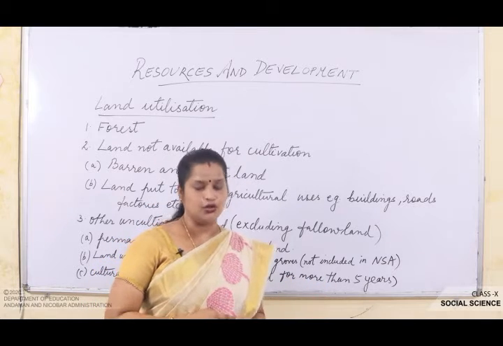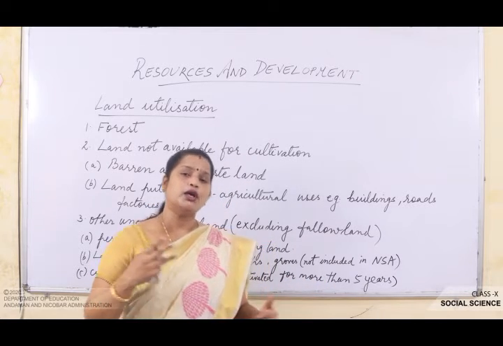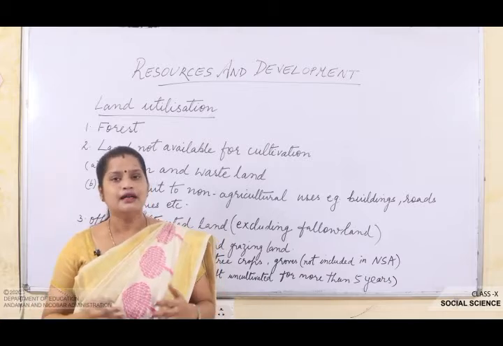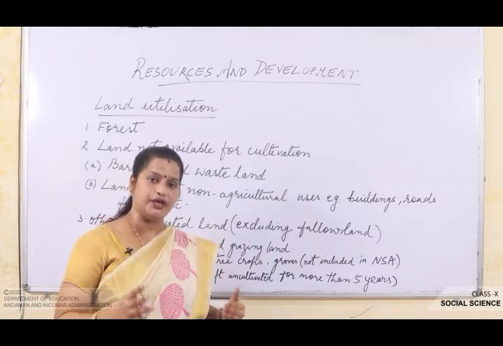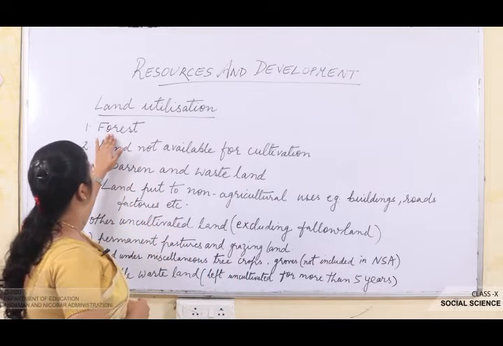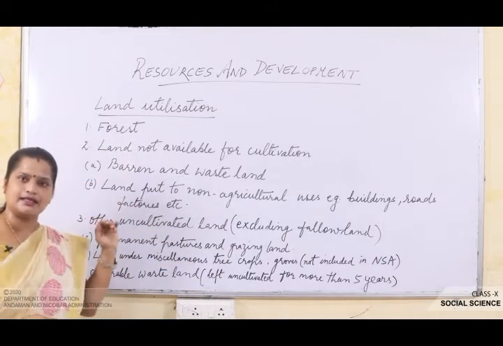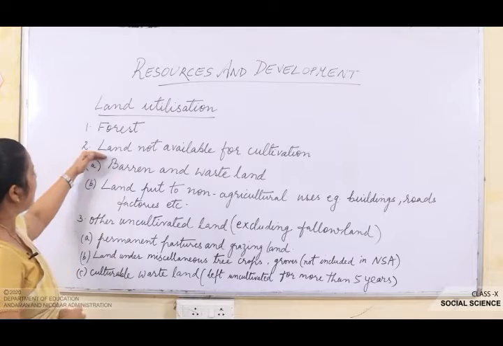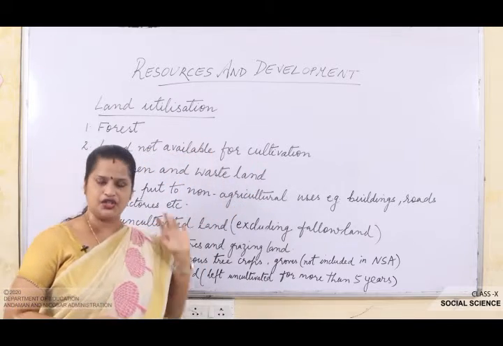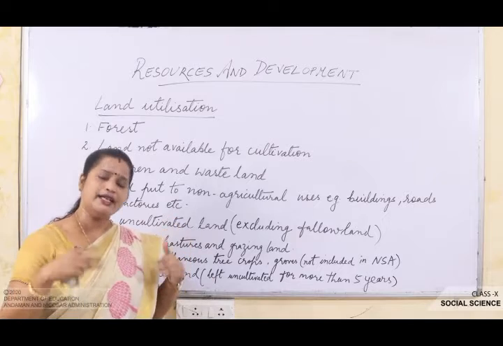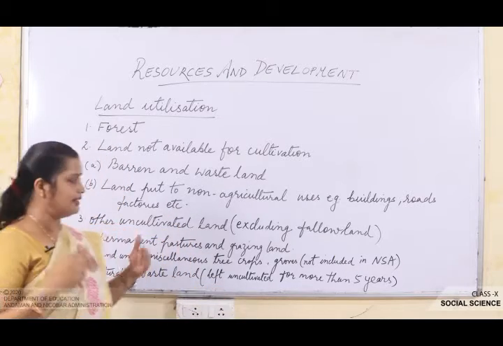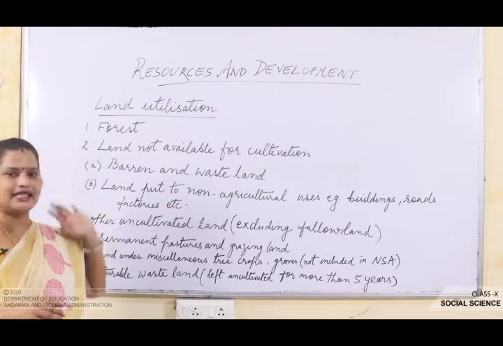Now what is this land utilization? It means for what all purposes we use the land, okay? So that is what we are going to discuss here today. Now first, we use the land for forest, okay? Second, land not available for cultivation, means the land which is not being used for cultivation or it is not available, okay? Rather it is barren and wasteland.